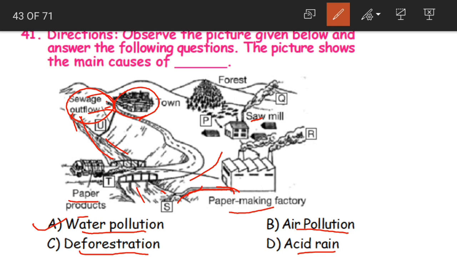The people living in the town, not only people, because when it is a town you might have some business activities also. So all that, whatever it may be, is the sewage outflow, in the sense this waste is thrown here, which again is mixed in this water. So that is why this is water pollution.